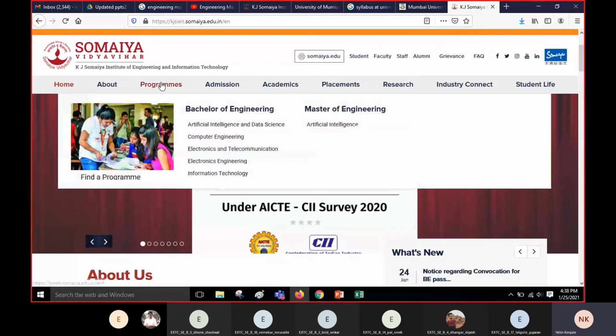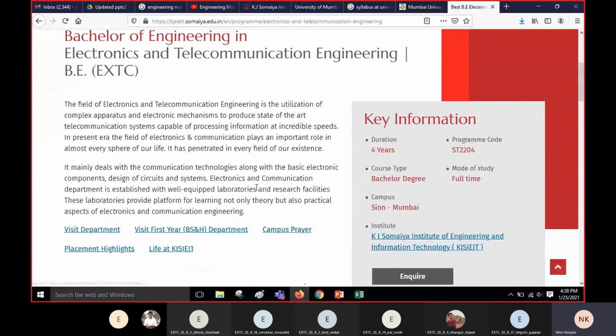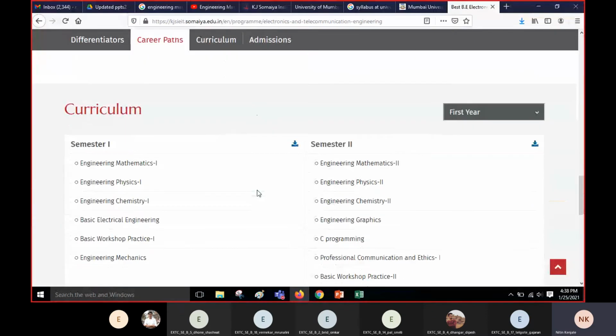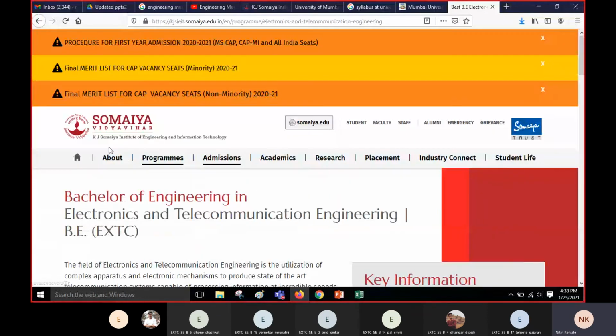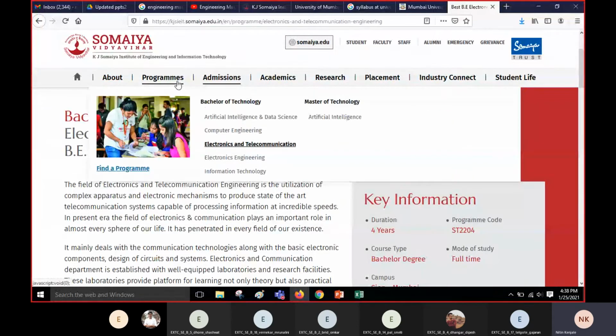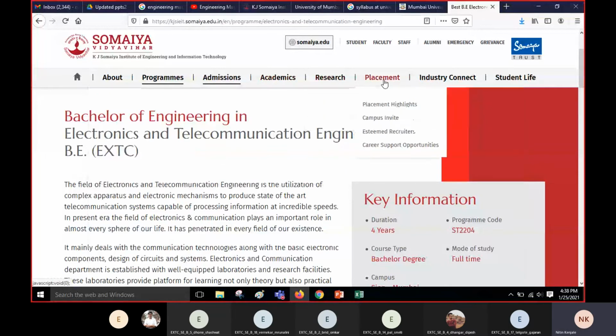And on this website, over here in the program section, you can go to your corresponding branch. So this is your home branch page where you can see all the activities happening in your branch. Regarding examination and everything else, you can go to program. No, not in program, I guess there is a student section. Yeah, there is the student section. You can also view the student section for the other activities happening in the college.